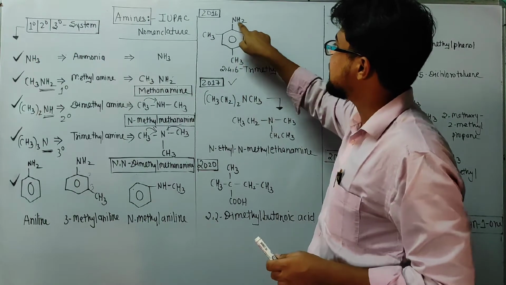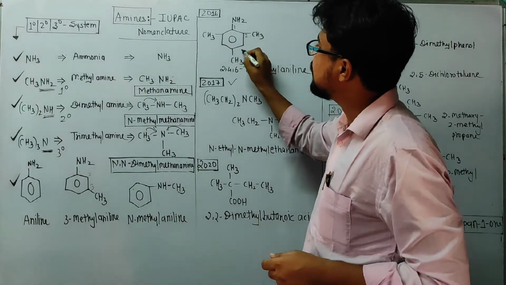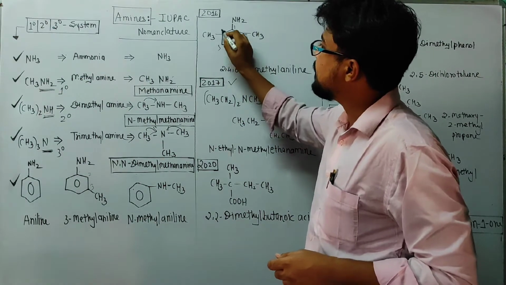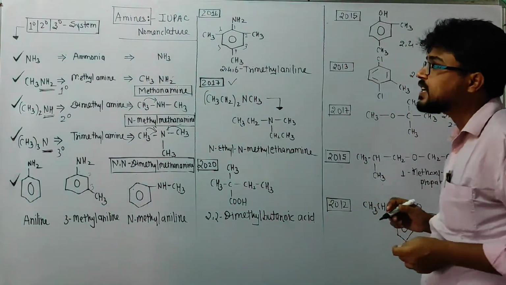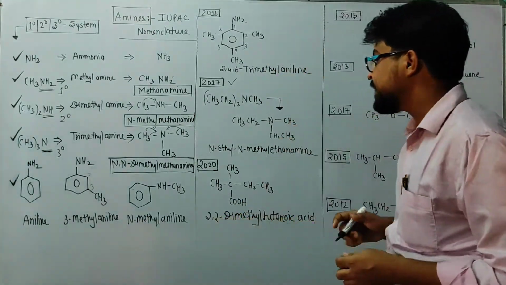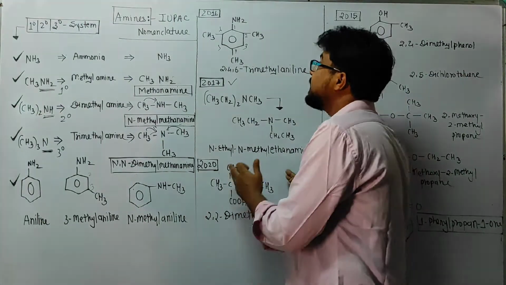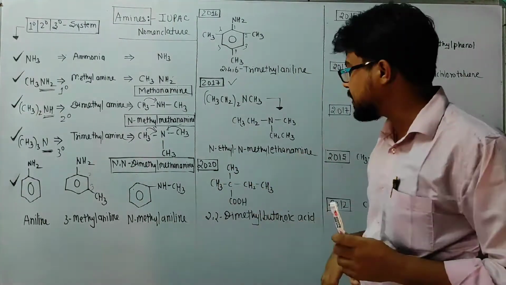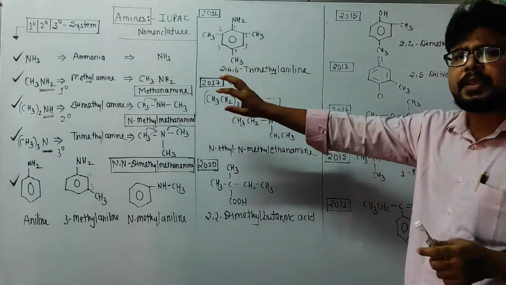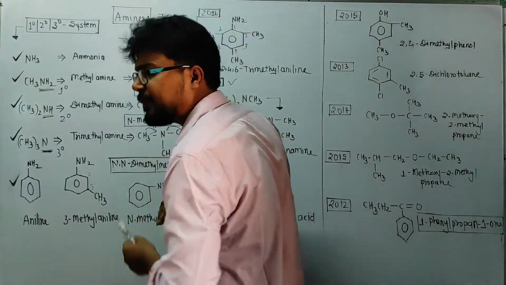CH3, CH3, CH3, it will become aniline and numbering will start from here, 1, 2, 3, 4, 5 and 6. So what is this? 2,4,6-trimethyl aniline. I think there are no issues at all. In 2020, students, amine was not there. It is an acid, carboxylic acid. So it's all about amine. We completed our IUPAC naming for the amine system.